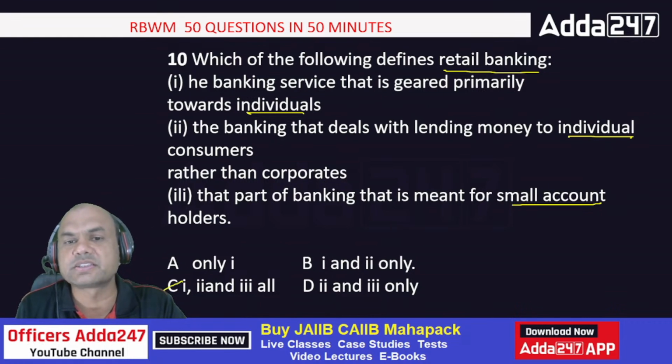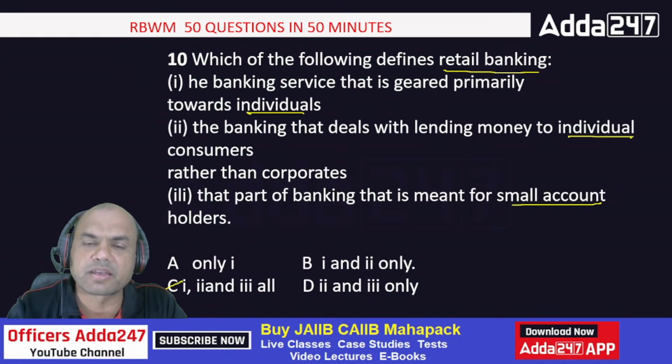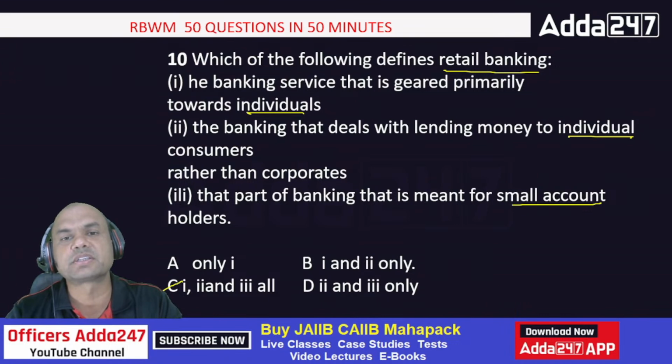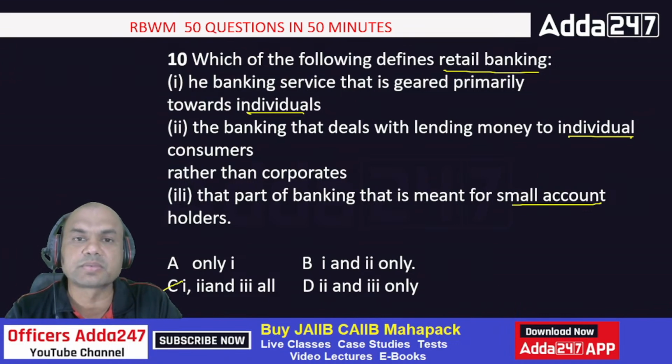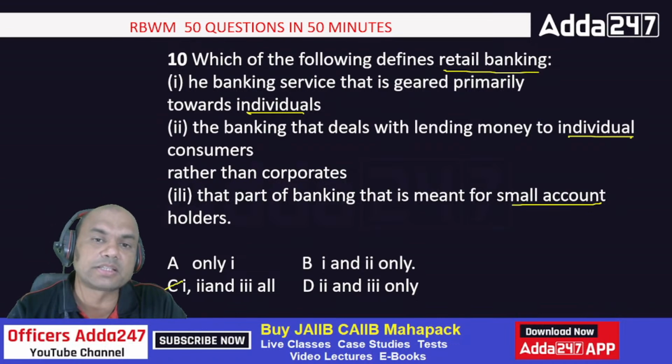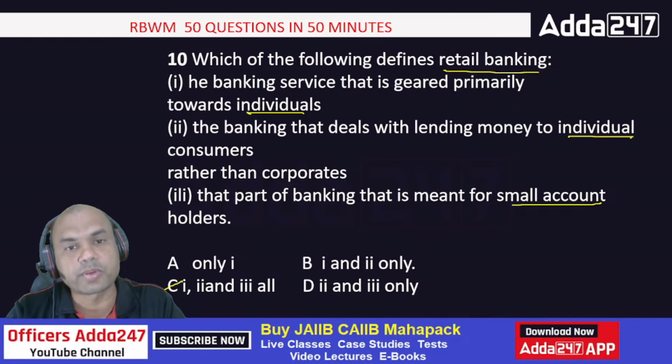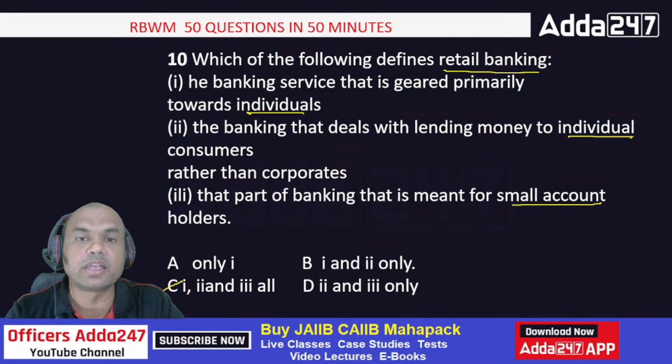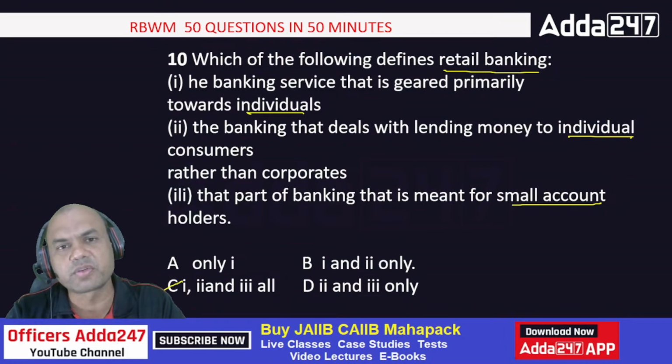Because almost everything is the same. Individuals, small accounts. After all, we are talking of the same category, isn't it? So retail banking is basically directed towards individual customers, retail customers, one-to-one customers. Corporate banking means corporate relates to the companies, Tata, Birla, Ambani, not only these big names. There can be companies which are not known to us, but they are after all companies. So that is in corporate banking. In retail banking, we focus only on the individual customers. So risk is distributed. Very good point about that.